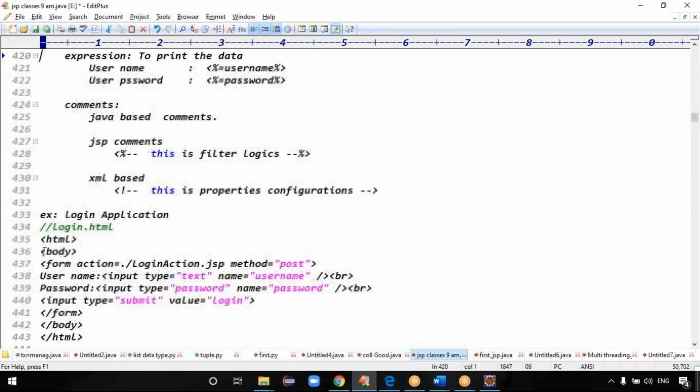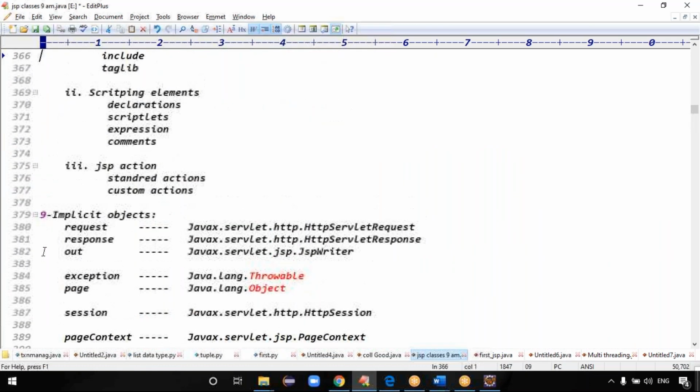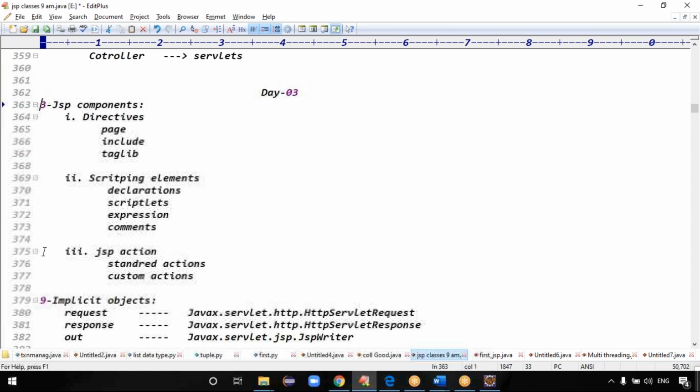Just try to check all these points, guys. The syllabus we are going to discuss for JSP, these are the syllabus topics, guys. Out of the syllabus, today we are done with the scripting elements. Tomorrow I'll talk about the page directive, guys. Tomorrow is Saturday, no class.